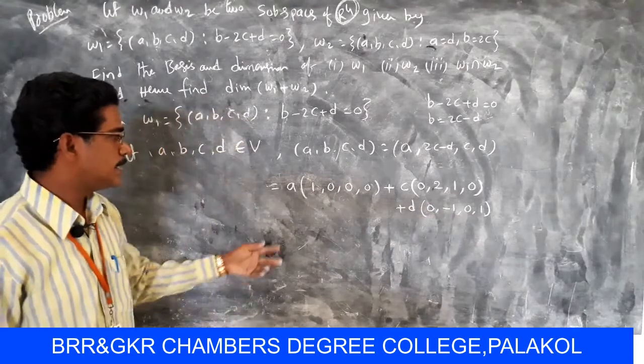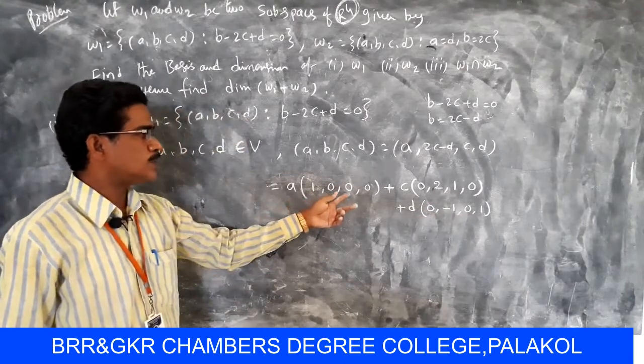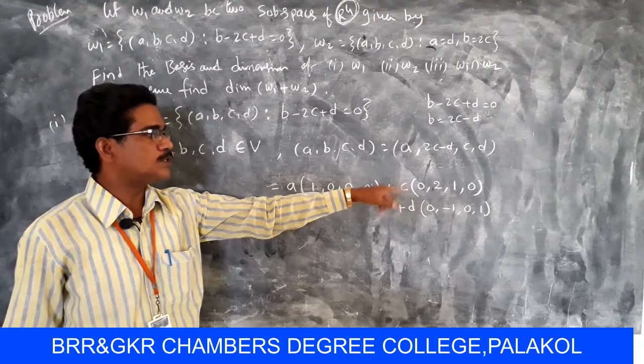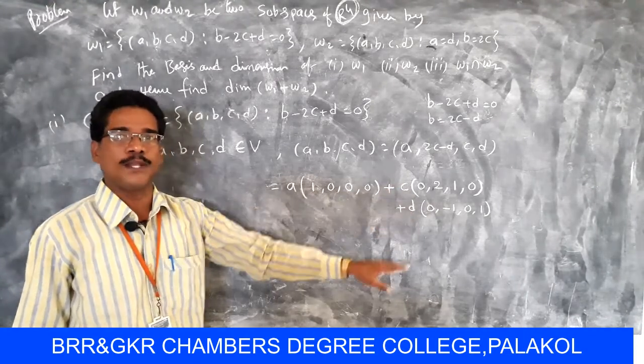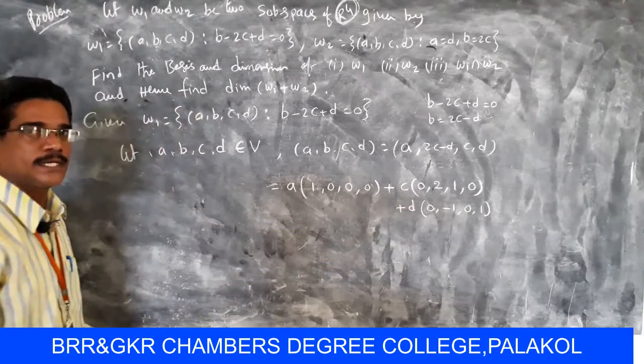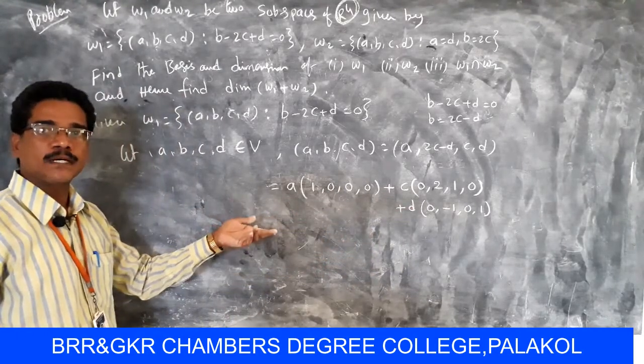So here (1, 0, 0, 0), (0, 2, 1, 0) and (0, minus 1, 0, 1) is a linear combination set which forms a basis of W1.